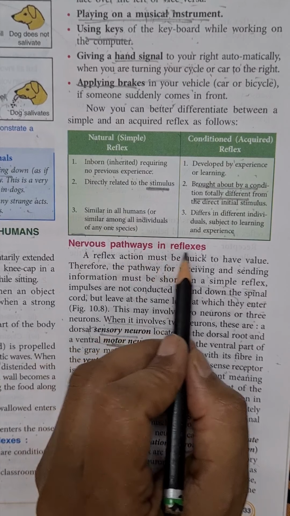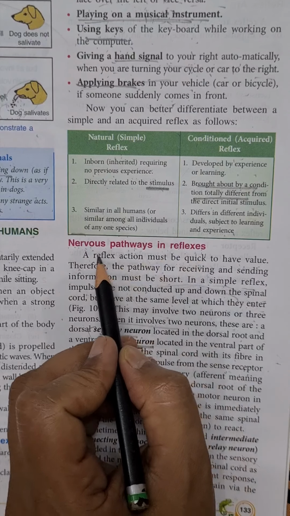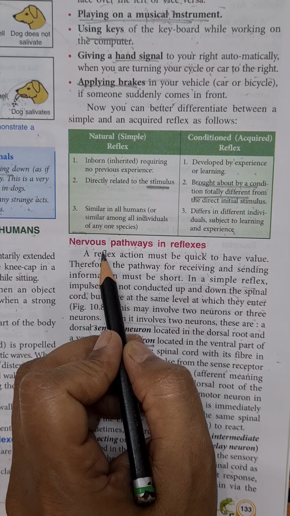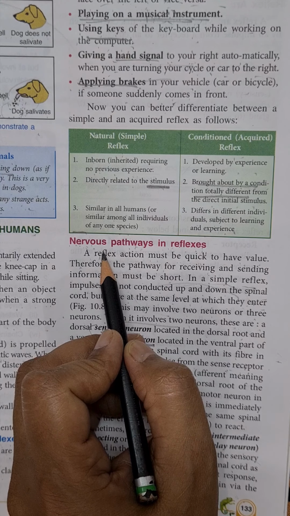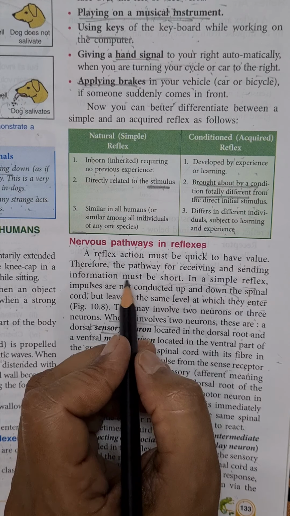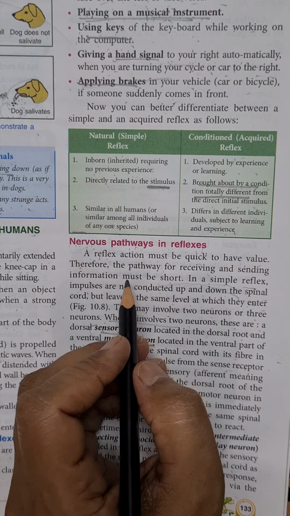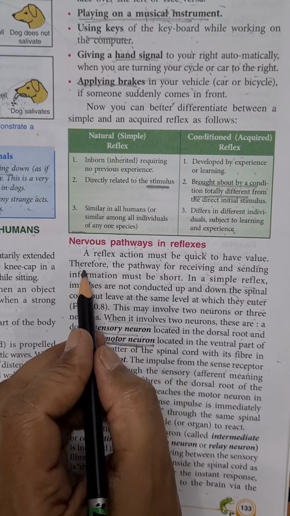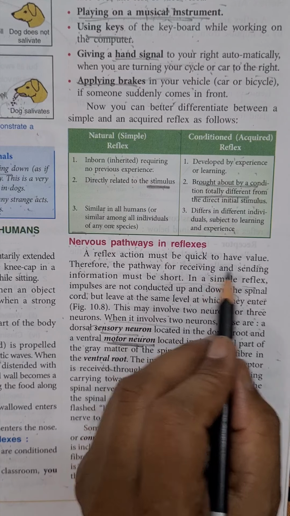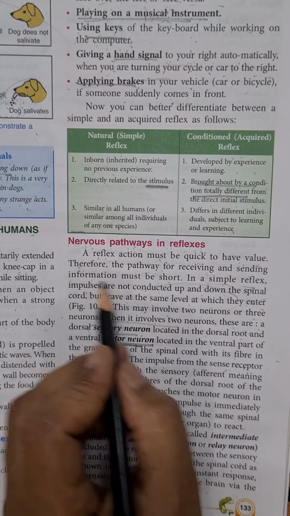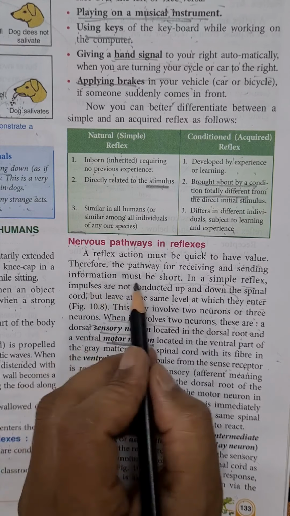Nervous pathways in reflexes. As you know, reflex action is an automatic or quick involuntary action in the body which is brought about by a stimulus. So, a reflex action must be quick to have value. It is to be performed quickly. Therefore, the pathway for receiving and sending information must be short.